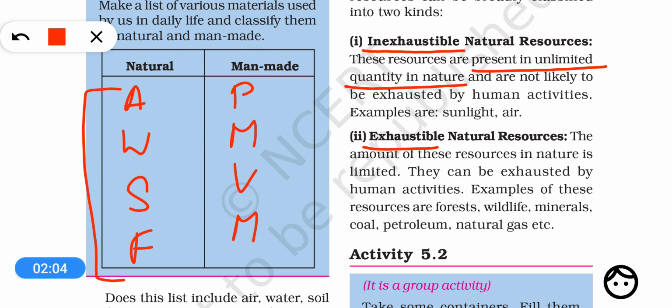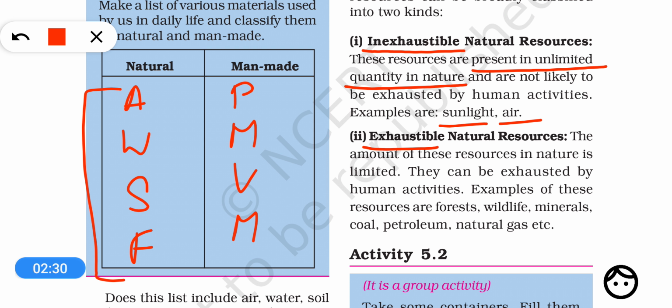Such natural resources which are present in unlimited amount in nature are called inexhaustible natural resources. For example, sunlight and air are present in a very large, almost unlimited amount. That's why these are inexhaustible, because they will never come to an end. They will not finish, they will not exhaust.